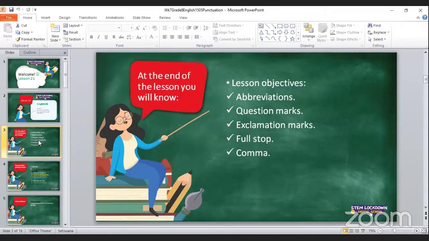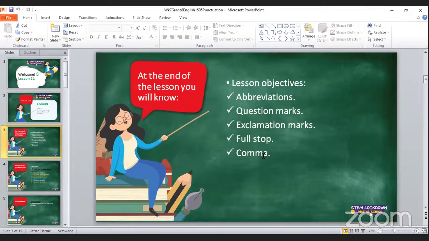We will also learn about punctuation. The punctuation marks we will be learning about are the question mark, the exclamation mark, the full stop, as well as the comma. Those are the four punctuation marks which we will be going through in today's lesson.